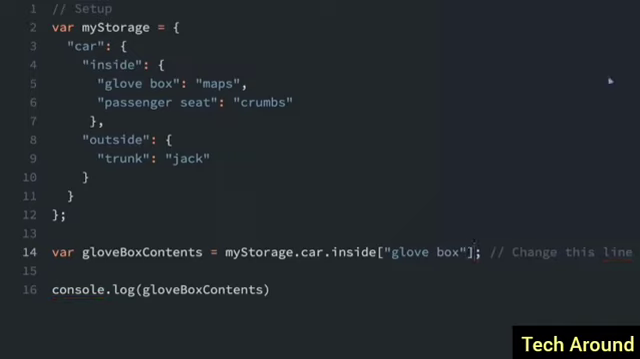And now if we run this, we are going to console.log. Let's see if we get the contents here. Yep, maps. It worked.